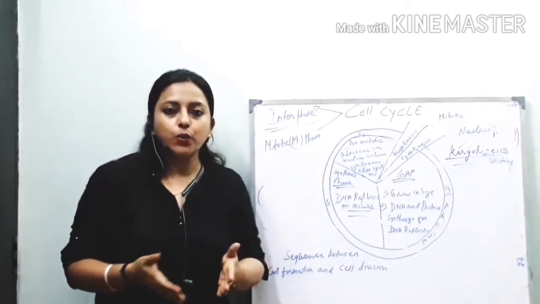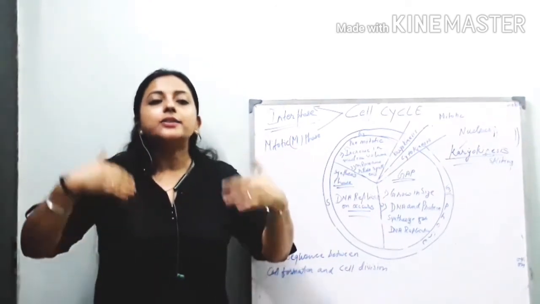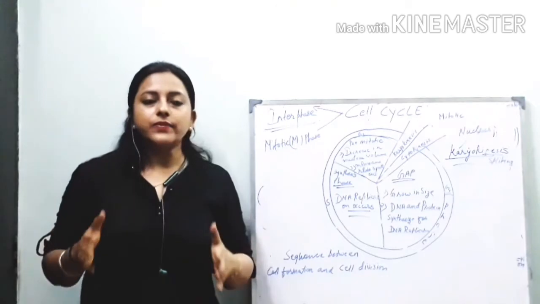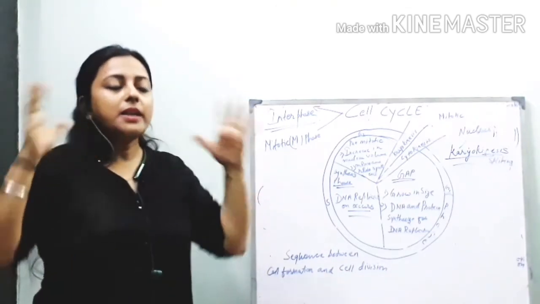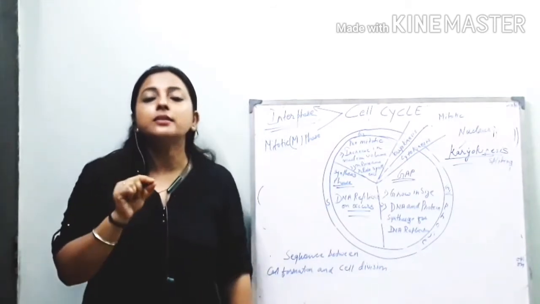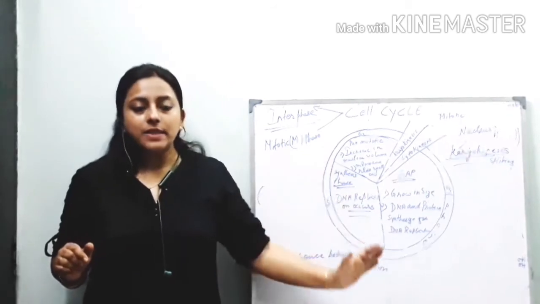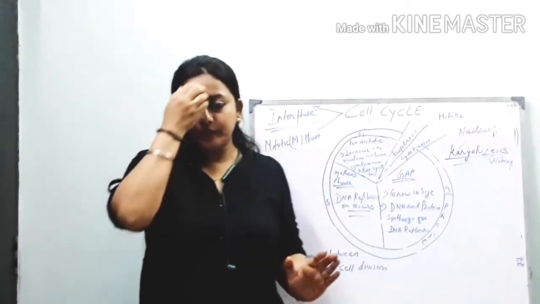Then these two daughter cells again undergo the same cell division and form 4 daughter cells, and then 8, 16, and so on. In this way millions and millions of cells are formed inside our body from one baby cell. So this is the topic we have discussed about cell division.